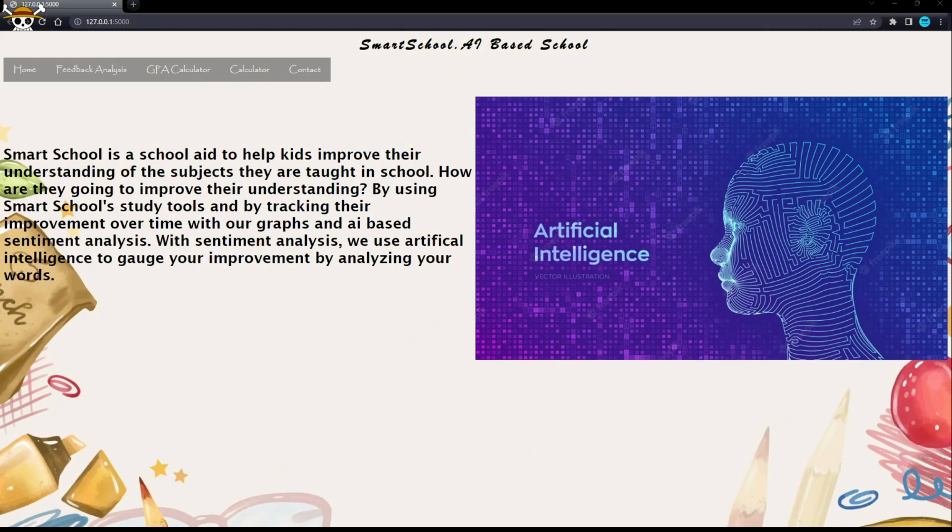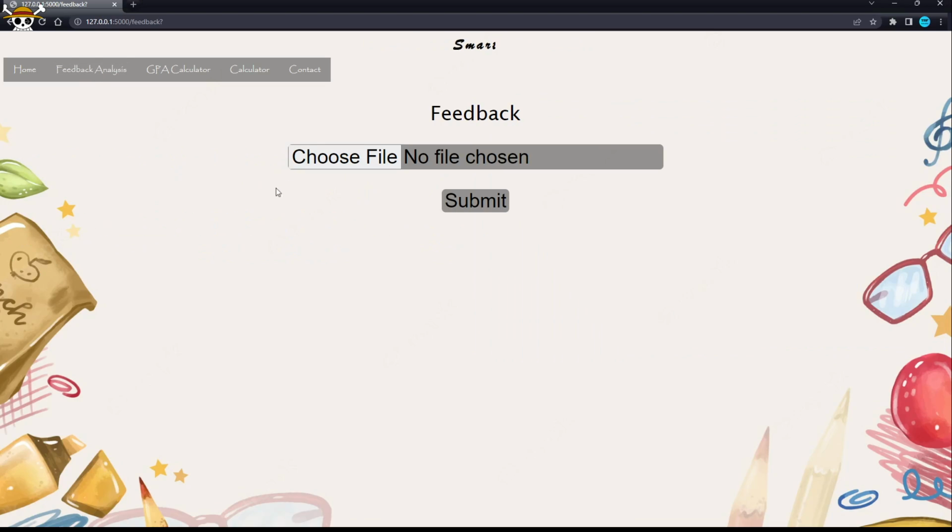Hey guys, so I'm going to show you a demo on how the website actually works. So, if we go over to the website, this is the homepage. It's just a quick description of the website and a nice picture to be visually pleasing. So, the main feature of this website is the feedback analysis. If we head over to this page, you'll see it's pretty basic, but this is because we don't want to overload the students while they are doing their work. We want it to be very simple and very easy for them to understand what they need to do.